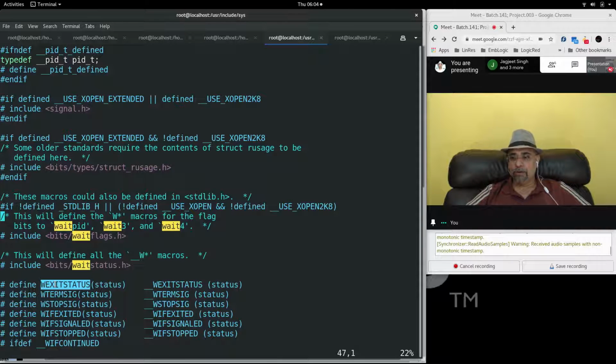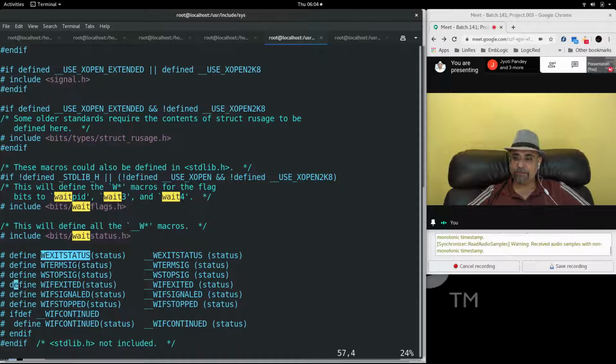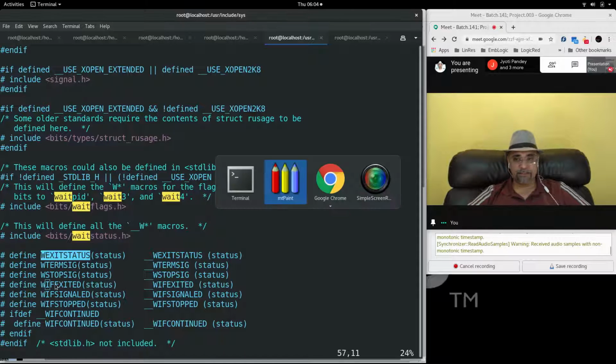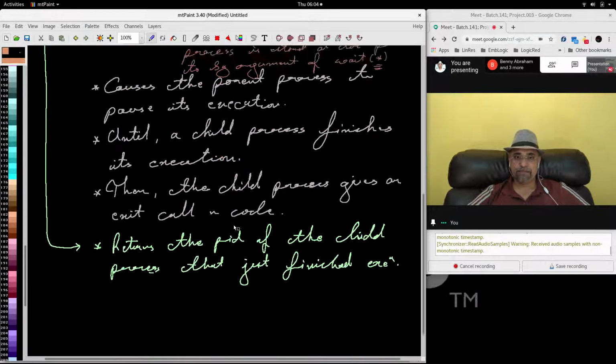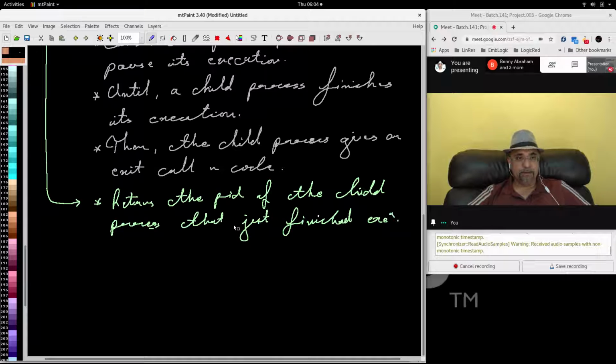Okay. Now let me explain you what this will do. Let us try to understand WIF exited first. WIF exited has to be fetched first. So when I say WIFE exited means wife exited, suddenly Kamal ma'am is here.